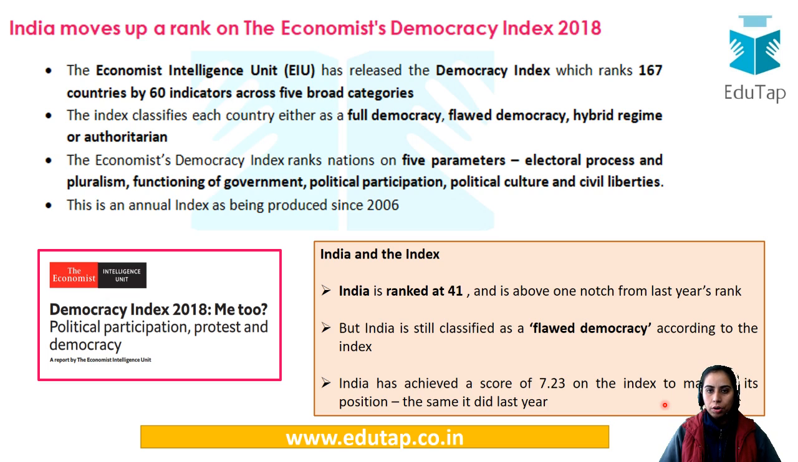Hybrid is also called authoritarian. So these are the classifications of democracy. Now apart from this, what is this index related to? We have to know what is India's rank and how India is doing. So that is all the more important.